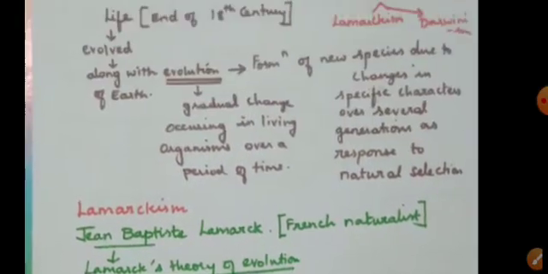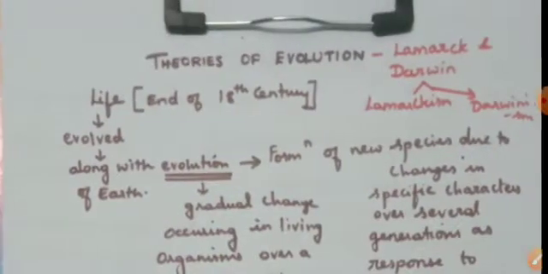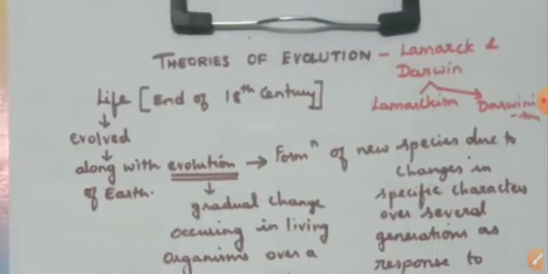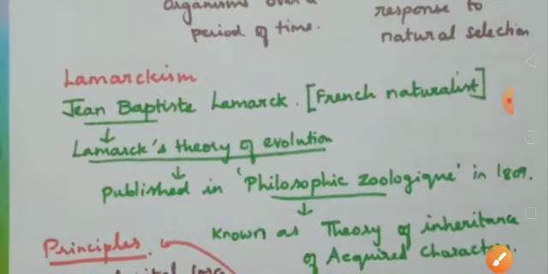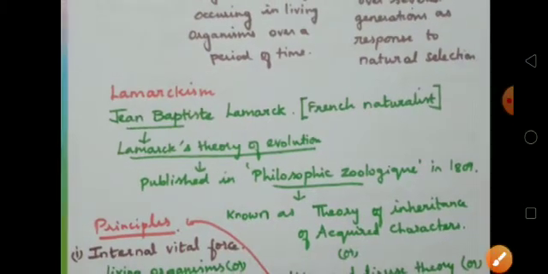So in the theories of evolution, two theories we have to study. What are they? The theory that is proposed by Lamarck is called Lamarckism, and the theory which is discovered by Darwin is called Darwinism. So first we'll study about Lamarckism.